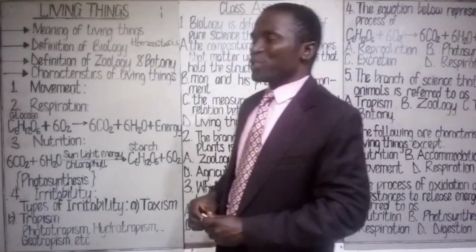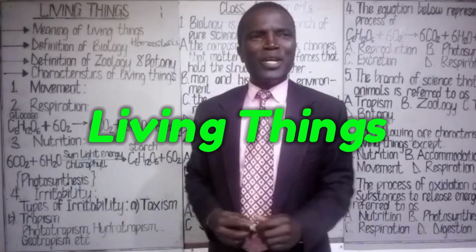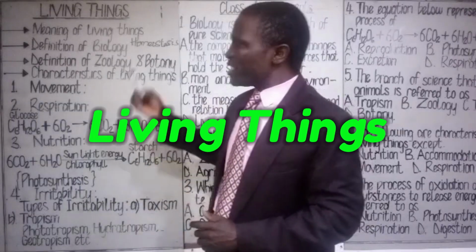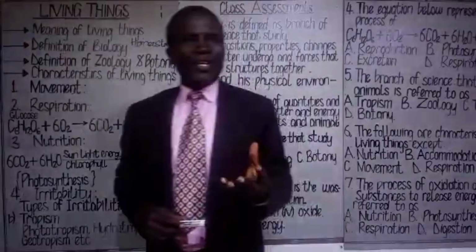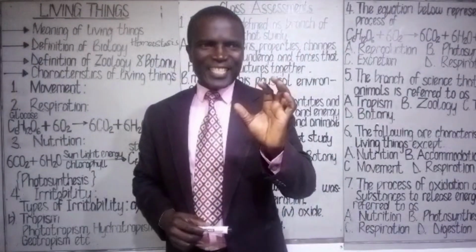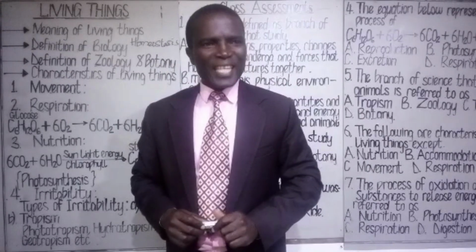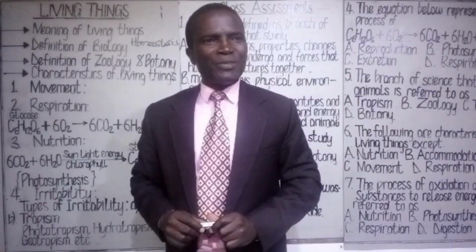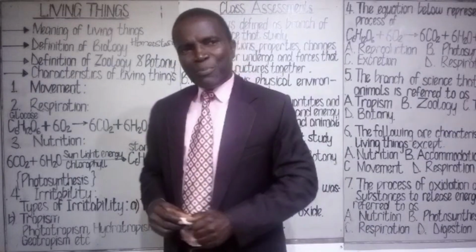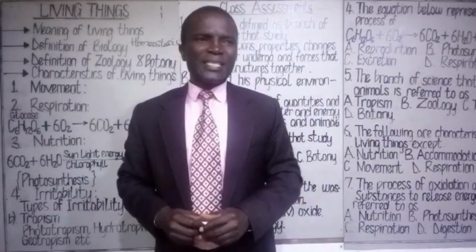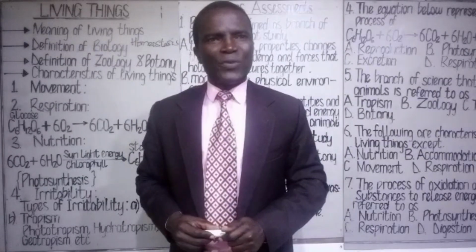And the topic we want to consider today is living things. What do we mean by living things? Living things can be defined as things that have life and characteristics of life. The things that have life and characteristics of life, they are what we refer to as living things. Examples of living things are plants and animals. Plants and animals, they have characteristics of life.